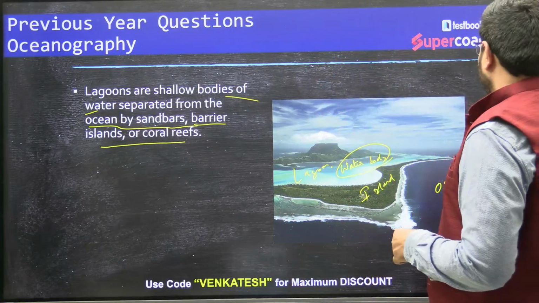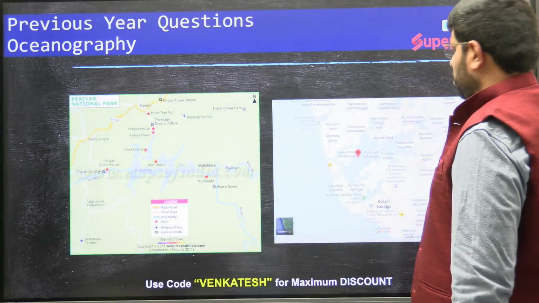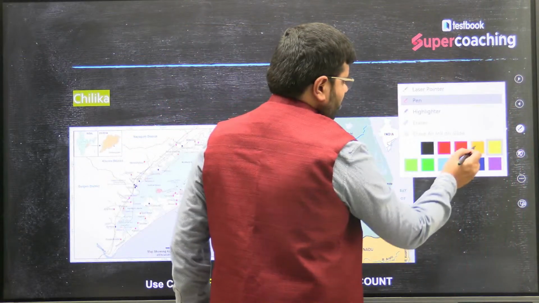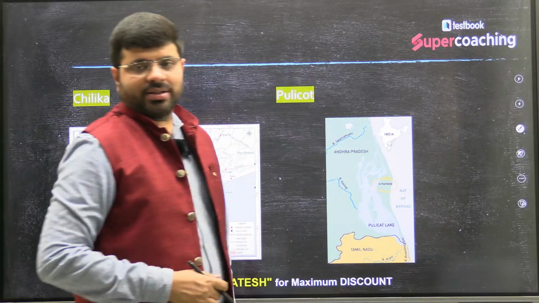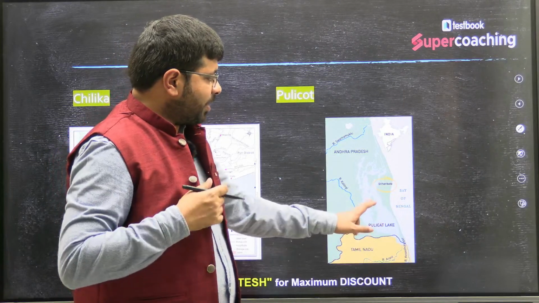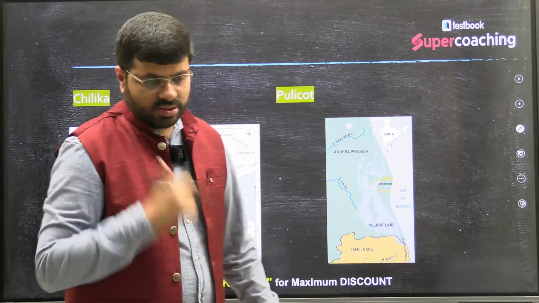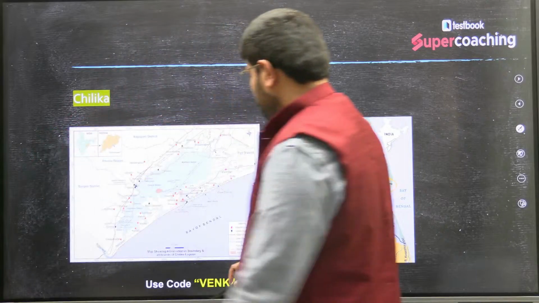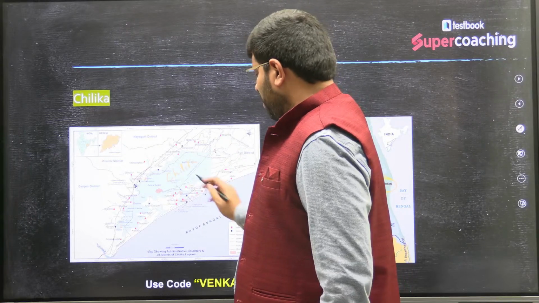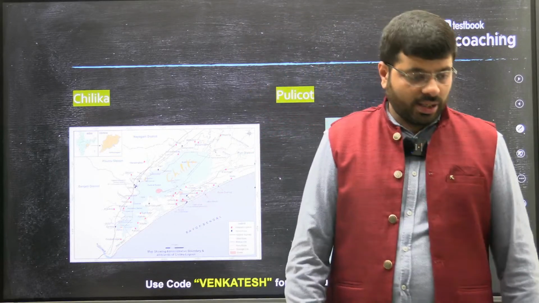Now you see the examples. Now our understanding is that they are water bodies. Now you all know Pulicat Lake, where you find the famous Sriharikota Island, the island where we launch our satellites. So Pulicat Lake is separated from the Bay of Bengal by an island. So it is also a lagoon. Yes. So is Chilika Lake, separated from the water body by minor land structures. So this is also a lagoon.